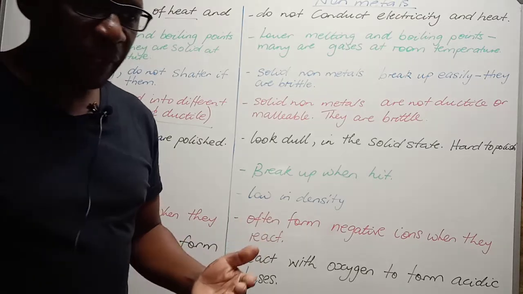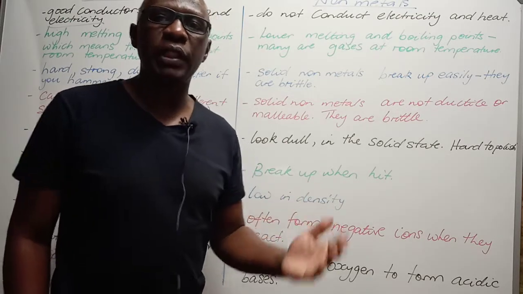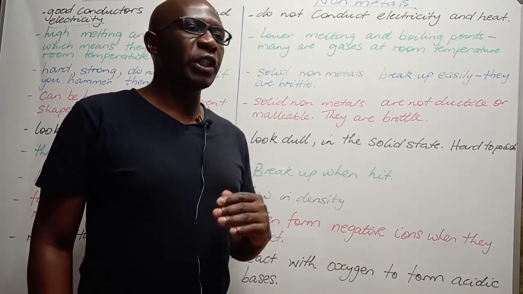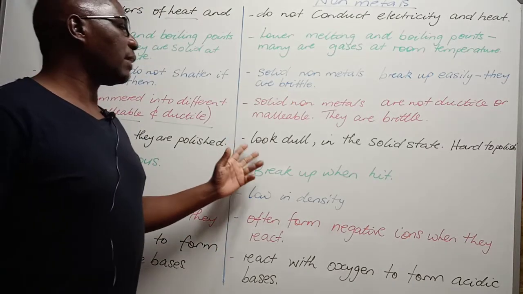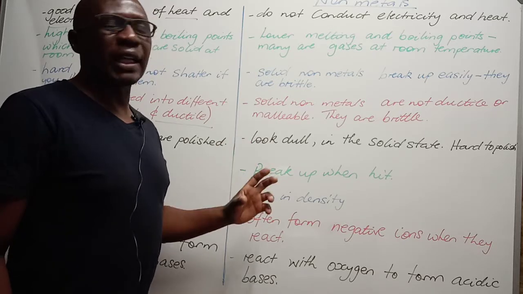So when you take a metal and you polish it, could it be copper, could it be aluminium, could it be steel? When it is freshly cut, it is shiny. When it is polished, it can be made to be shiny. Whereas non-metals, they are hard to polish.